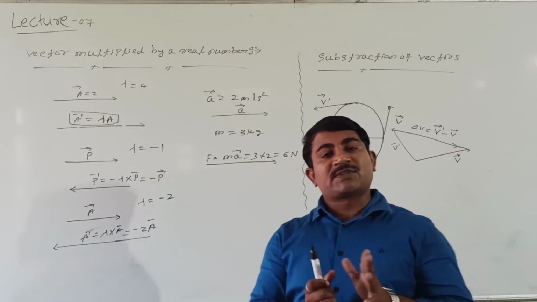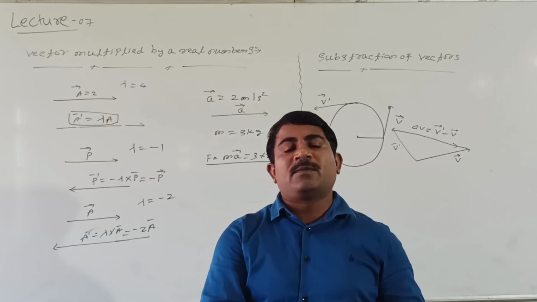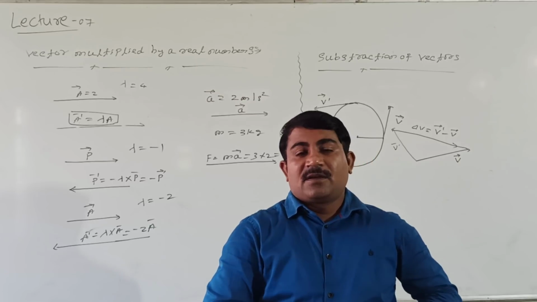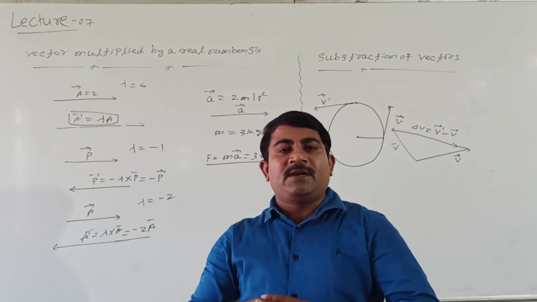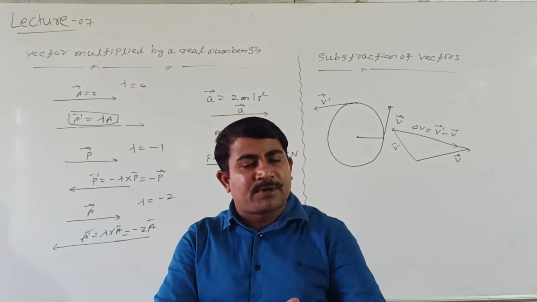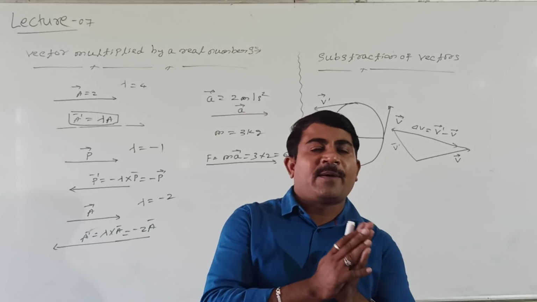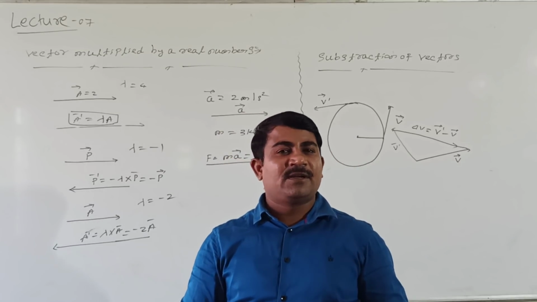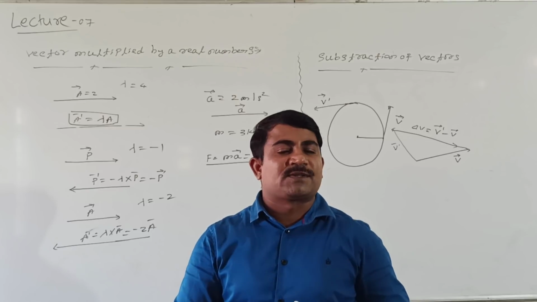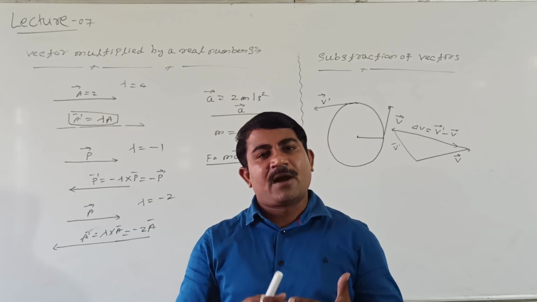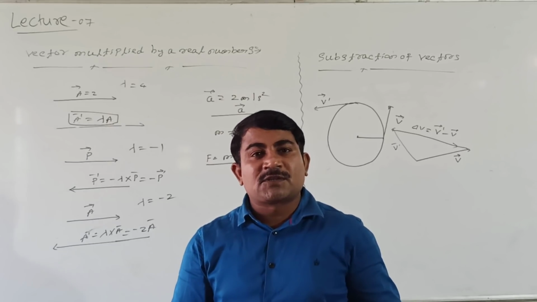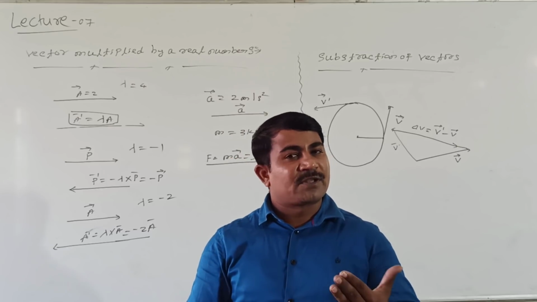Students, the subtraction of vectors can again be achieved by relative velocity. The relative velocity concept we have already seen in the last class. It comes here again for a different situation. When two bodies move in the same direction, and when two bodies move in opposite directions, we have taken the relative velocity. But in the first chapter we did not take the case where two bodies are inclined at an angle theta, and how to represent the relative velocity. In the next class, we will see the relative velocity concept once again in detail. Further concepts we will see in the next class.